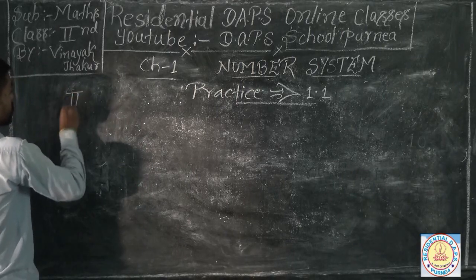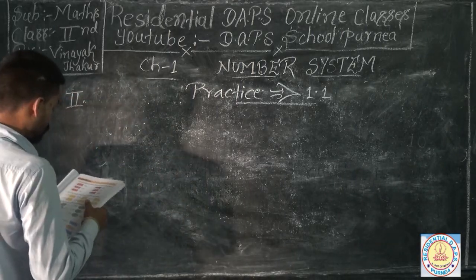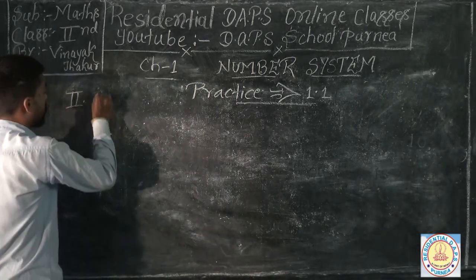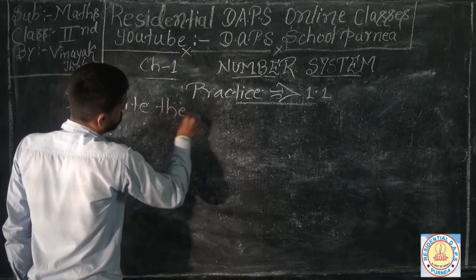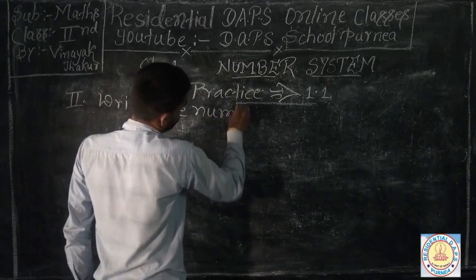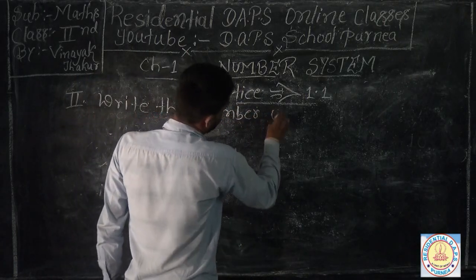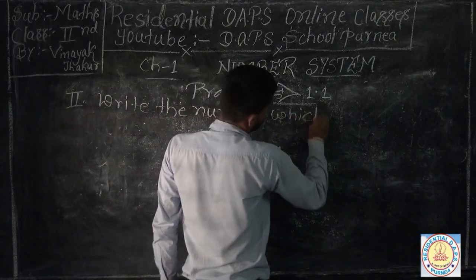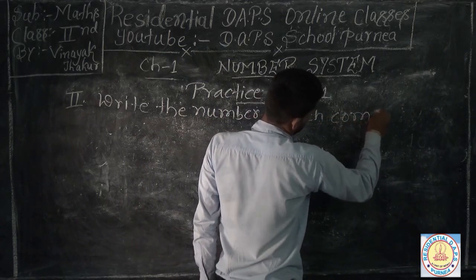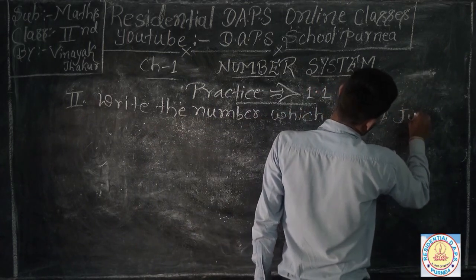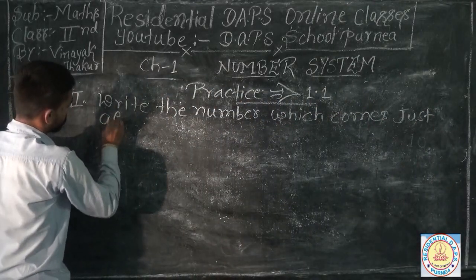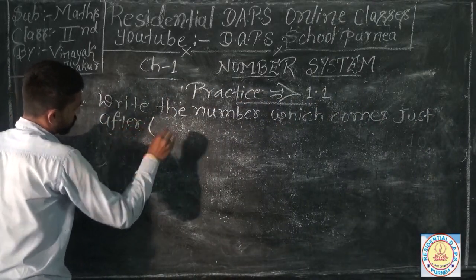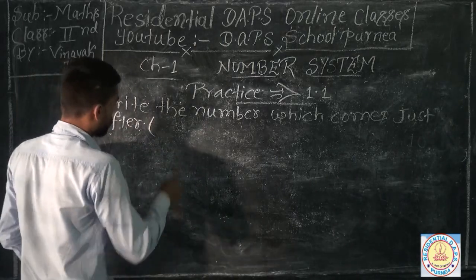And in your second question, write the number which comes just after. It is also said to be the successor.